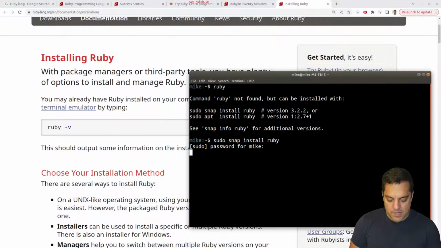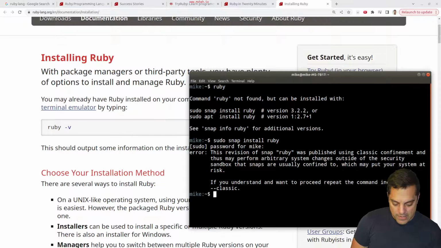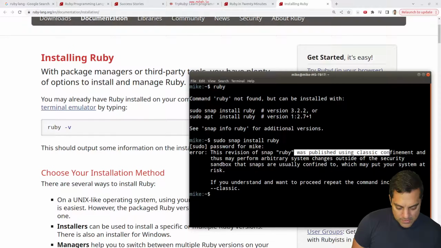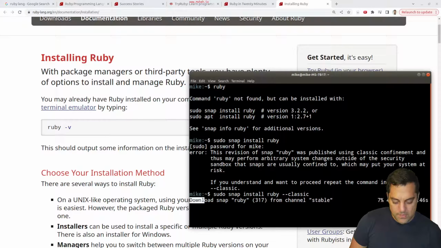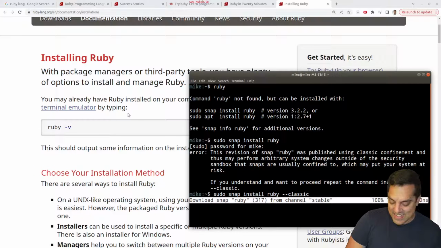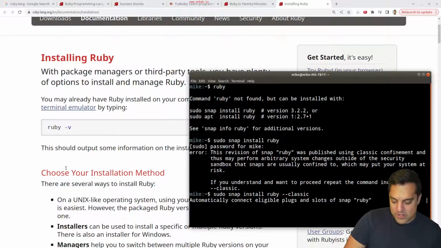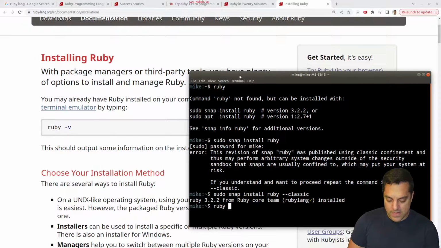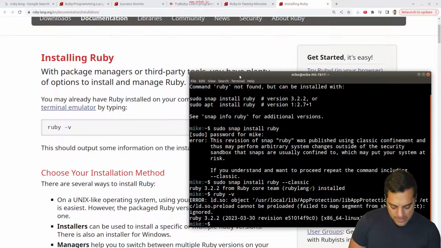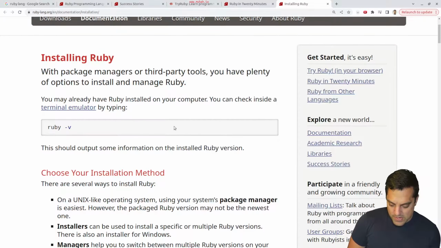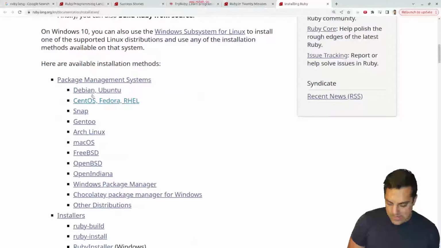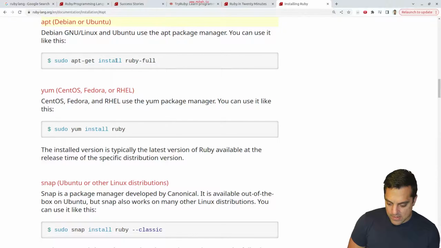Okay, let's type in my secret password. Okay, the versions of Ruby. Okay, I can do classic or whatever. That's fine. I just want the compiler. And then we'll check and see what version it is here. So ruby -v. Okay, what's that complaining about here? Cannot be preloaded. I wonder if you have to like... okay. Let's actually click on the guide here.